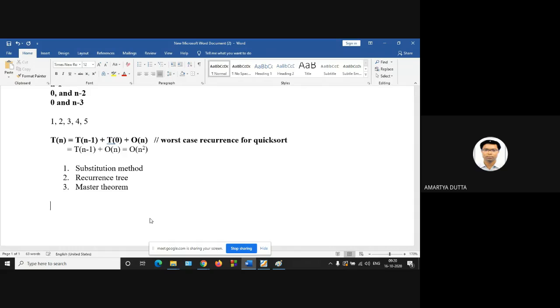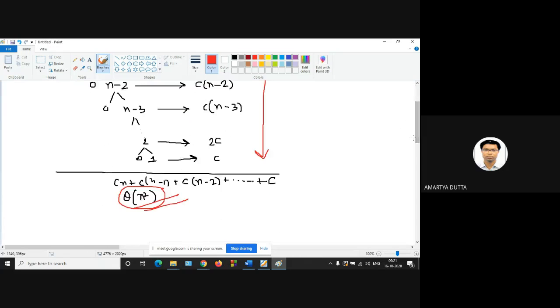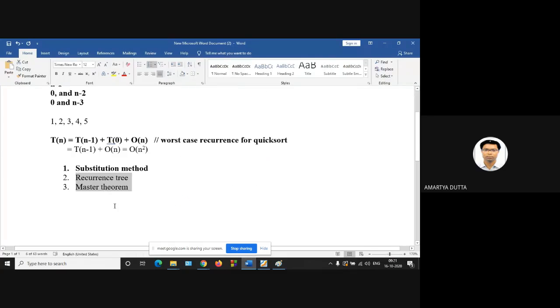Now, only the substitution method is in your syllabus. Recurrence tree and master theorem are out of syllabus. If you solve the particular problem with the recurrence tree, then you can get order of n square. Now we are going to use the substitution method. Do you know what is the substitution method? Any idea about the substitution method? No, sir. Suppose the recurrence relation is T of n minus 1 plus 1.